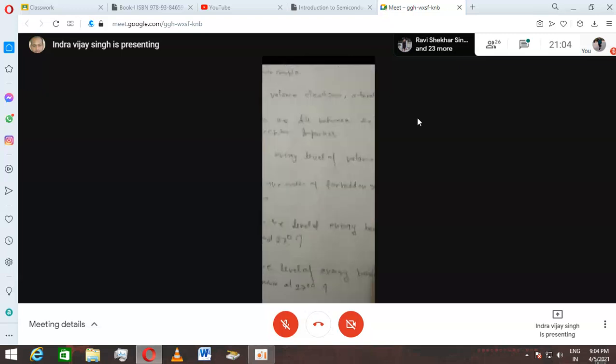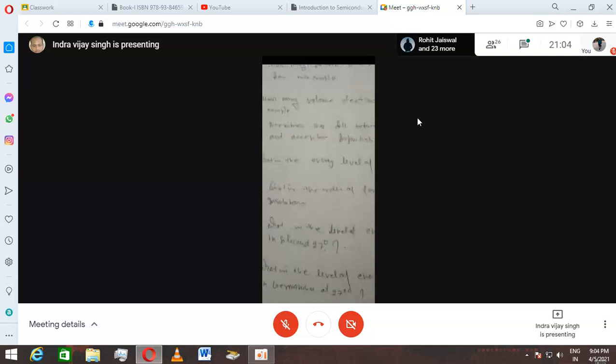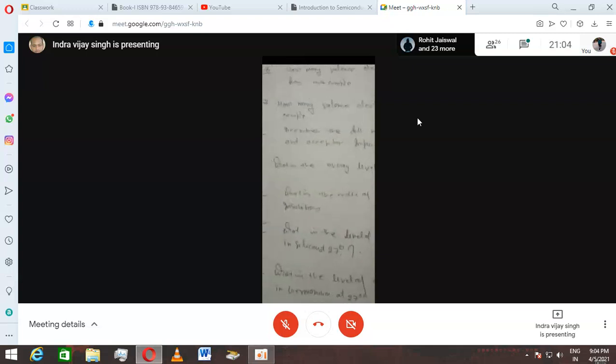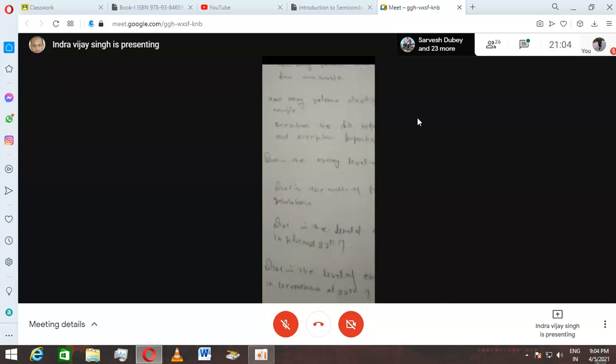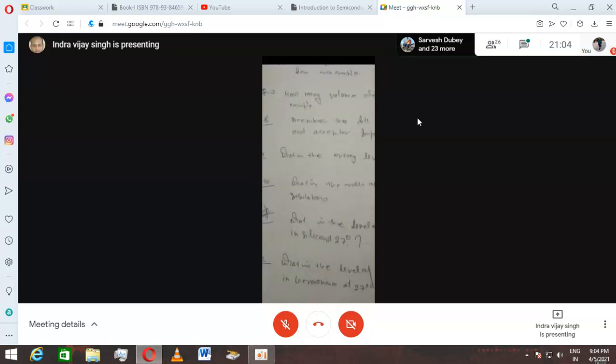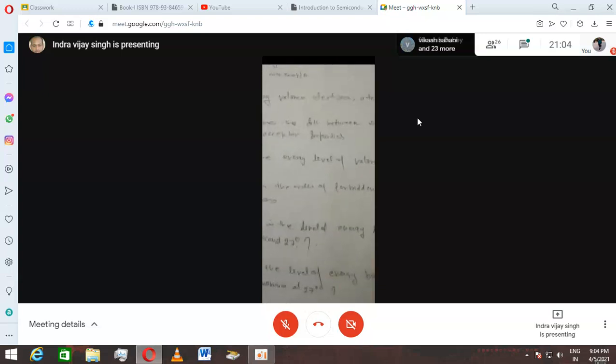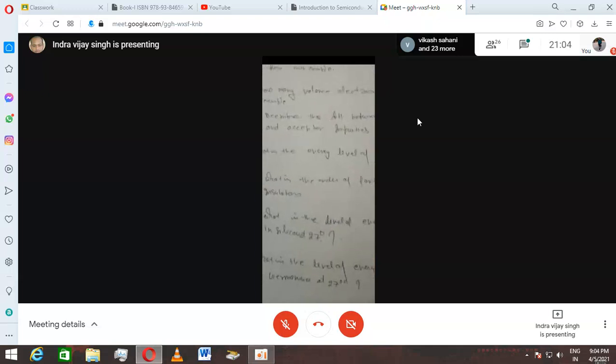Next question. Describe the difference between the donor and acceptor impurities. Just one minute before, I told you, in donor impurities, we need to mix pentavalent impurity, and pentavalent impurity will give one free electron, right?